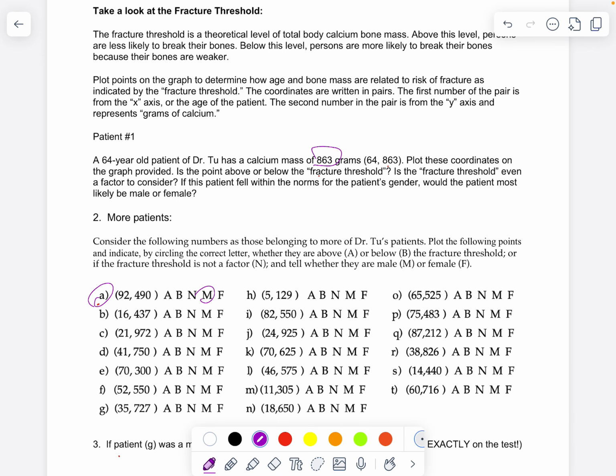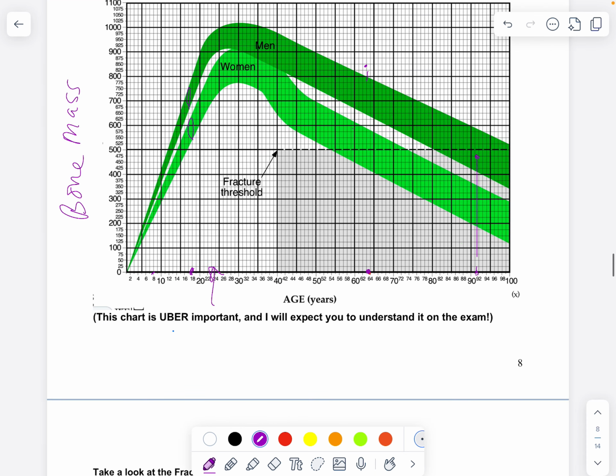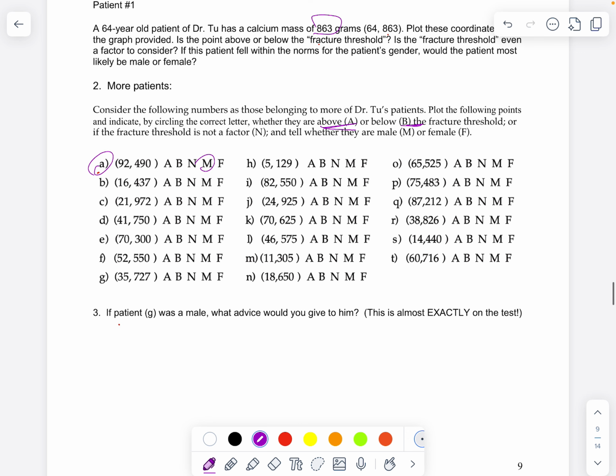So now are they above or below the fracture threshold? Why don't we have to worry about N? Because they're over 40. You only worry about the N if it's below 40 years old. So are they above or below? Well, they're below the fracture threshold, but darn, they're doing really, really good. So I'm going to put below. I circled both there, but you know what I mean, below.